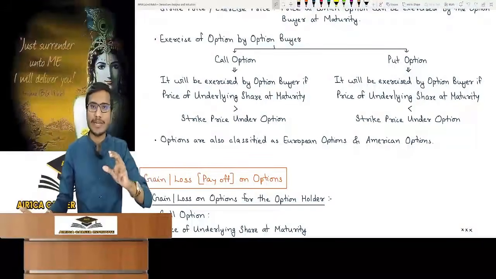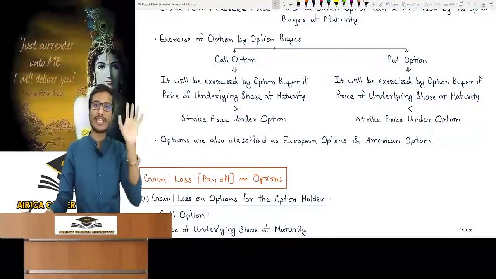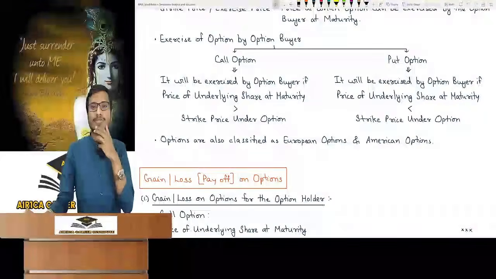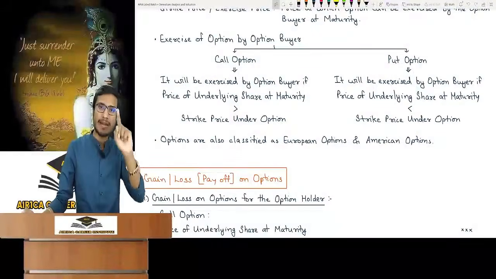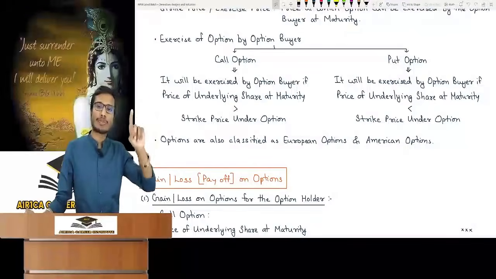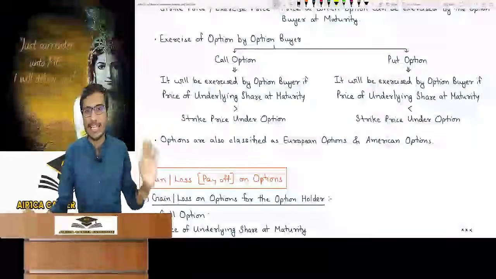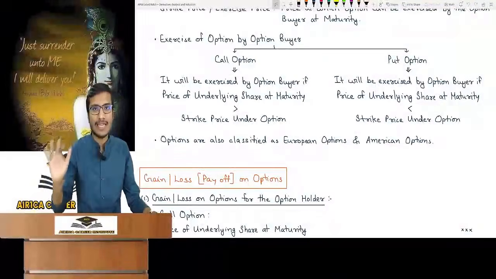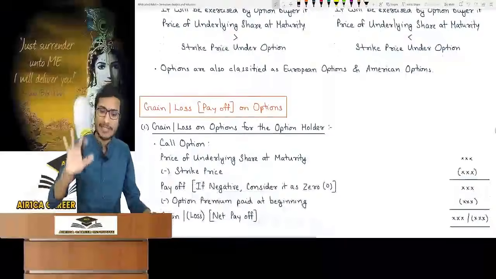From the exam perspective, you have to study European options. All the questions are of European options. Sir, if an American option is written, then also follow the same method that we will study. You don't have to use any extra brain. Forget if you have studied extra from somewhere. If you haven't studied from my class and studied from somewhere else and you want to use your brain, then follow that. No need to watch this lecture. I hope you have got this.